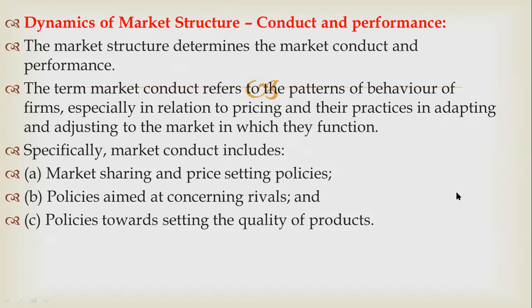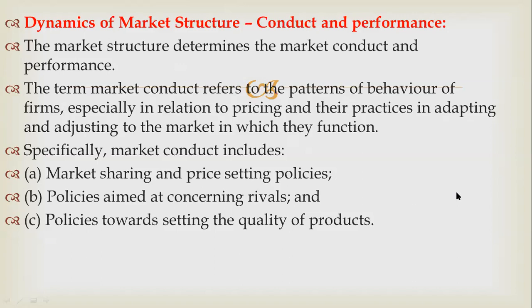So all these points we have to study in which concept? Market conduct. Now, specifically market conduct includes, first point, market sharing and price settling policies. So these are the very important two aspects. Policies aim at concerning rivals. Rivals means your competitors. So for that purpose, we have to decide certain policies, and policies towards the setting quality of the products.